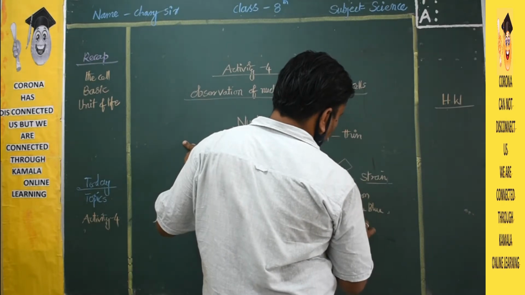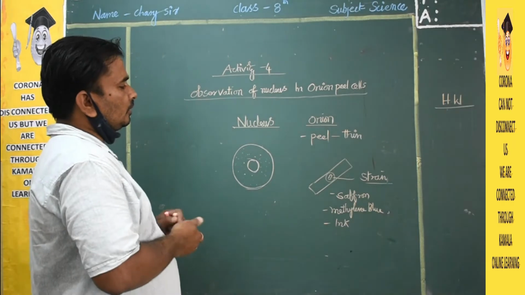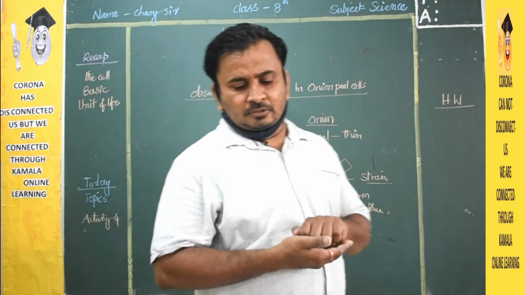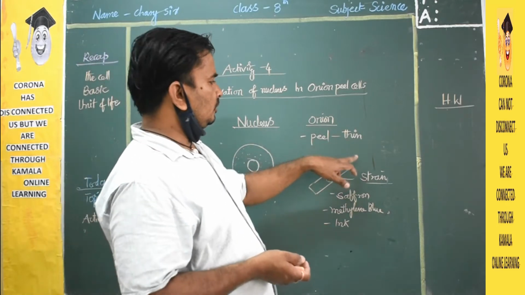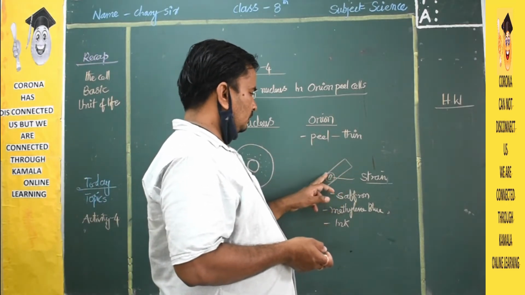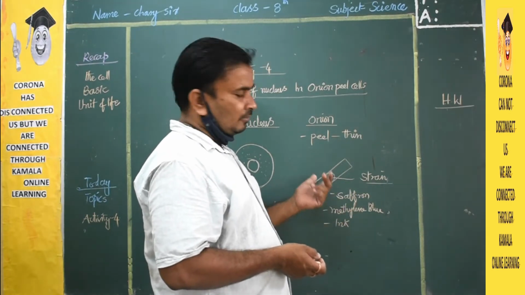Any one of these you have to add if you want to see the nucleus. So, children, to see the nucleus: take one onion, peel it, keep a thin slice on the slide, add some stain and cover with a cover slip.